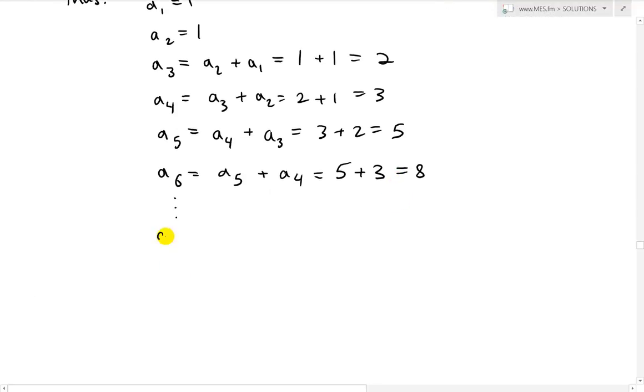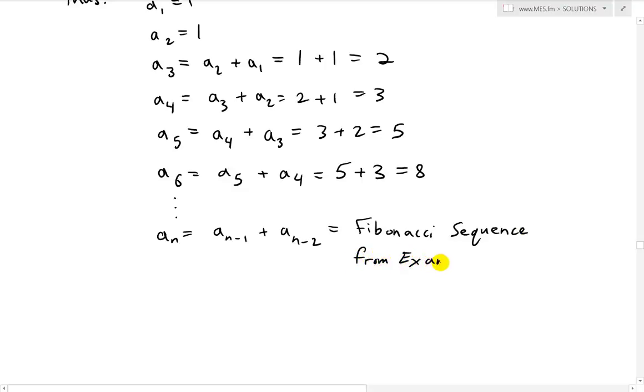Then what we get is a_n equals a_(n-1) plus a_(n-2). Because you can see a3 is a2 plus a1, a4 is a3 plus a2, and so on. And this is just the Fibonacci sequence, from example 3C earlier in the video.